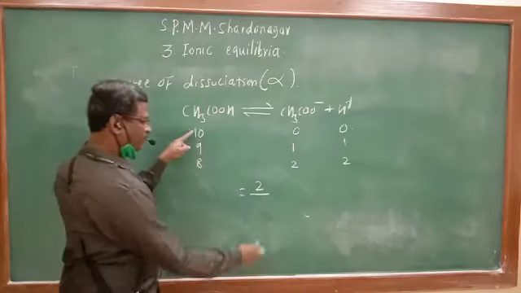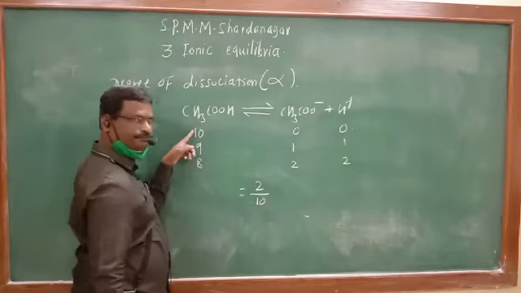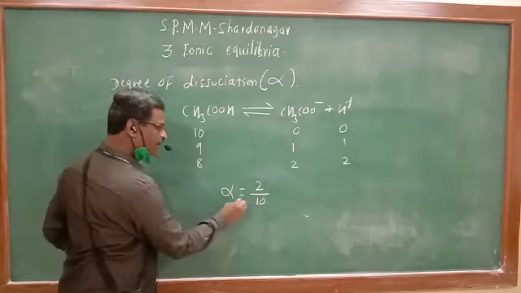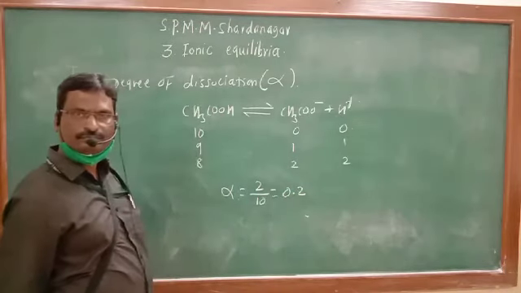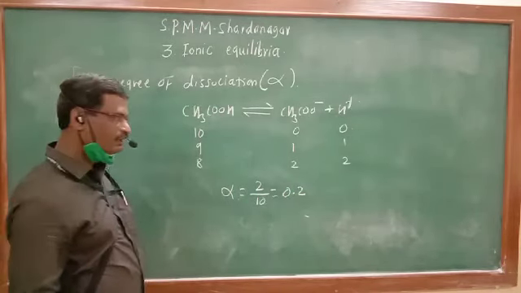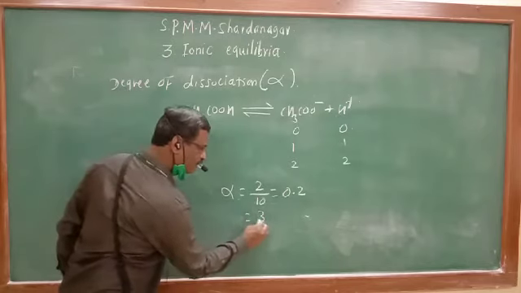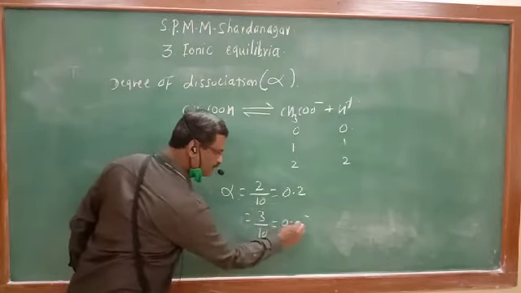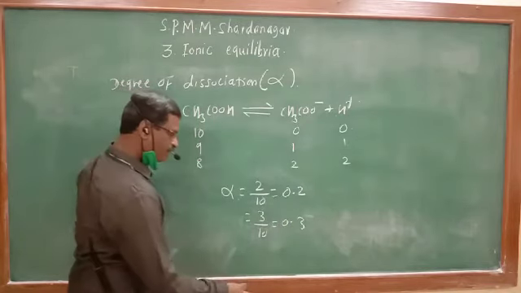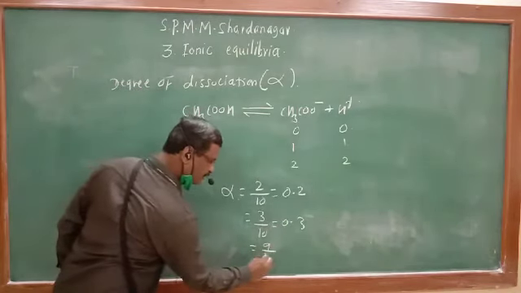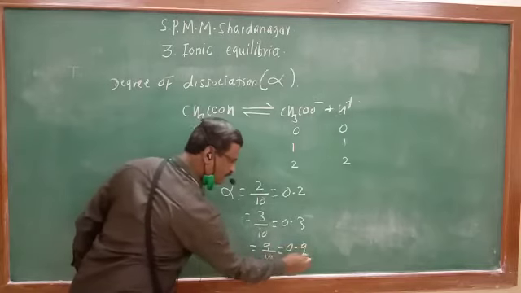Initially taken 10 moles. So 2 upon 10 is the degree of dissociation, 0.2. If 3 moles are dissociated at equilibrium, 3 upon 10 is 0.3. If 9 moles are dissociated, 9 upon 10 is 0.9.